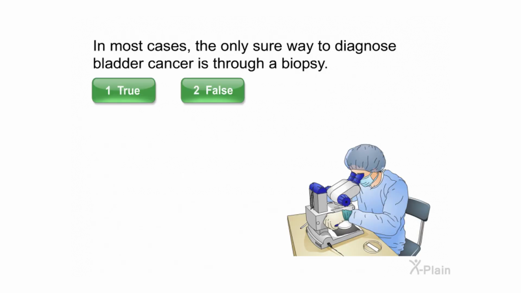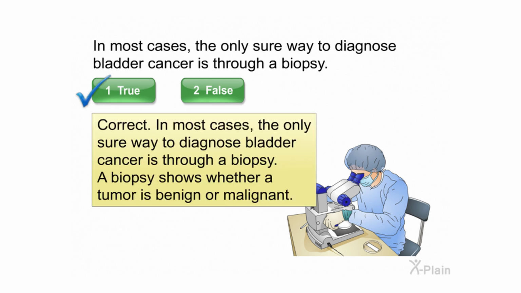In most cases, the only sure way to diagnose bladder cancer is through a biopsy. Select true or false. Correct. In most cases, the only sure way to diagnose bladder cancer is through a biopsy. A biopsy shows whether a tumor is benign or malignant.